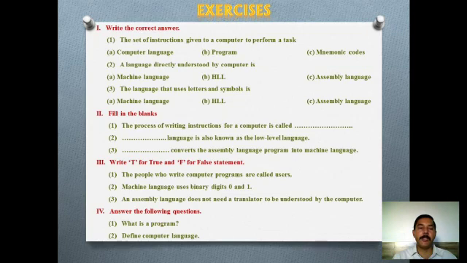The topic ends here and here are some exercises. Basically 4 types of exercises are there. Write the correct answer, question is given and then 3 options are there. One is correct. You have to choose the correct word, not ABC. Then fill-ups are there. You have to write the correct word in blanks. Then third category is true or false. Read the sentence and just tell whether it is true or false. And fourth category is answer the following questions and you have to write the answers properly.